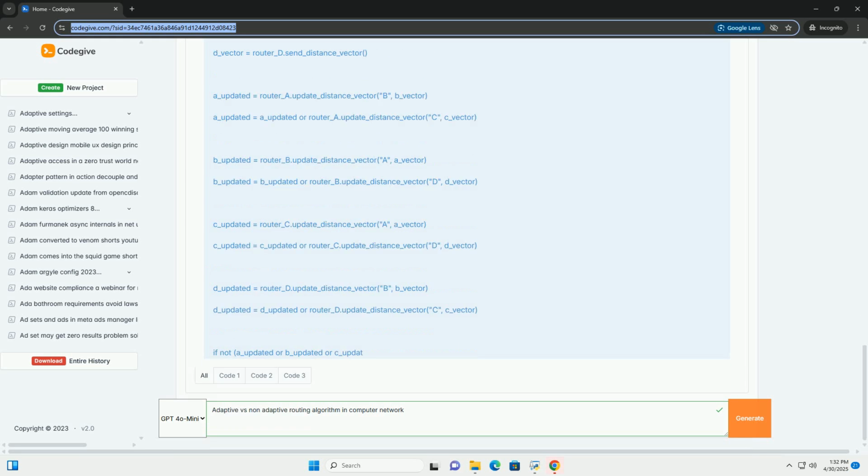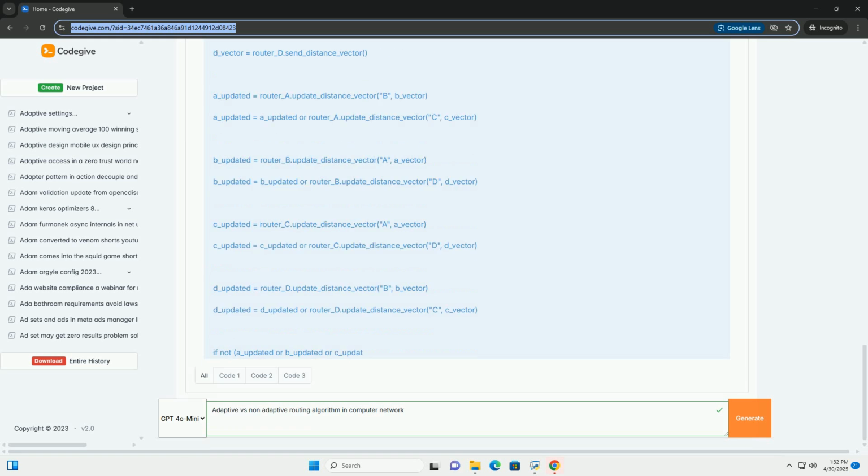This database represents a complete map of the network. 5. Shortest path calculation: each router uses an algorithm like Dijkstra's algorithm to calculate the shortest paths from itself to all other routers in the network based on the topology database. 6. Routing table update: the shortest paths are used to update the router's routing table.